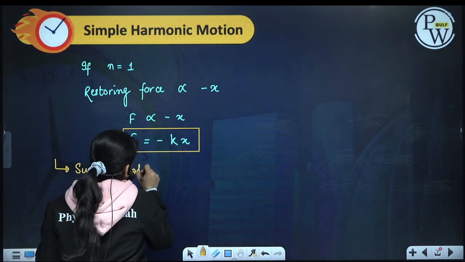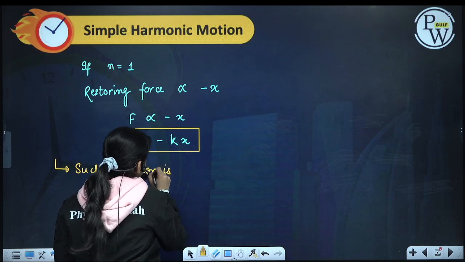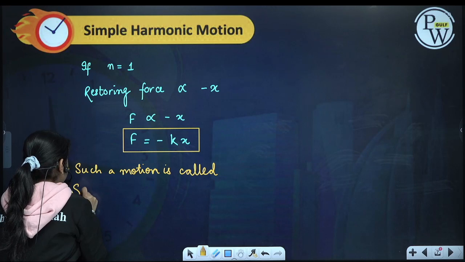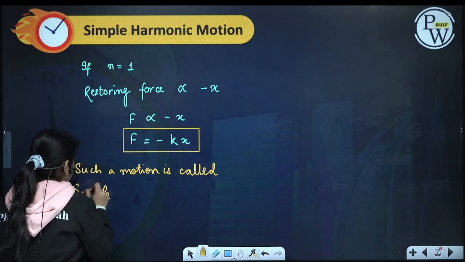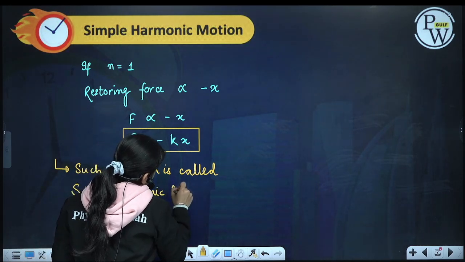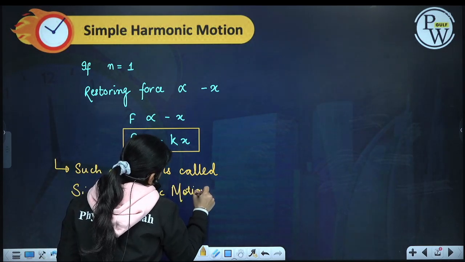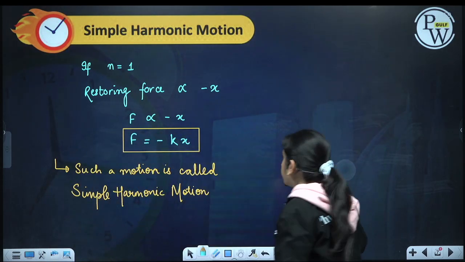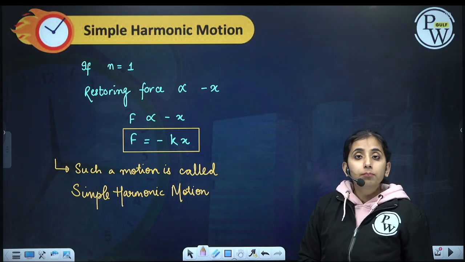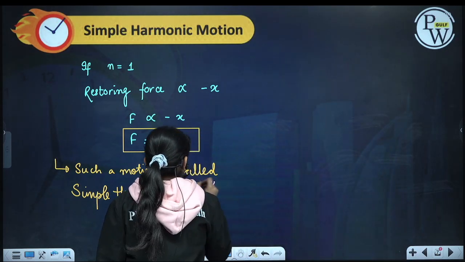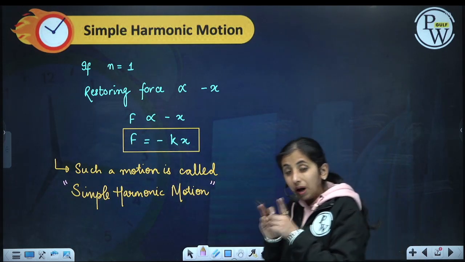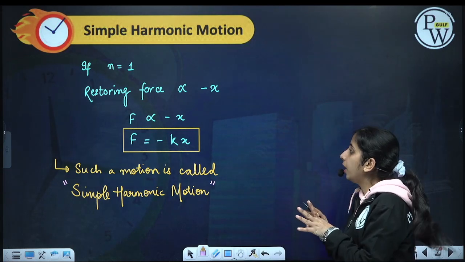Such a motion is called simple harmonic motion. If this condition is present, then we have the motion as simple harmonic motion. F is equal to minus kx, that is x raised to the power 1.